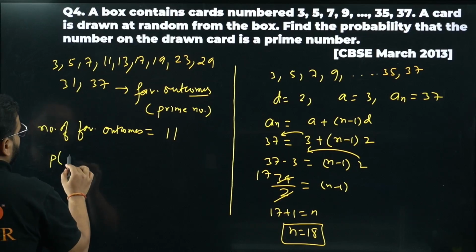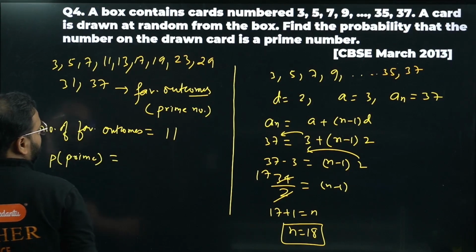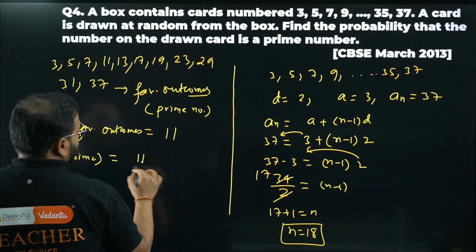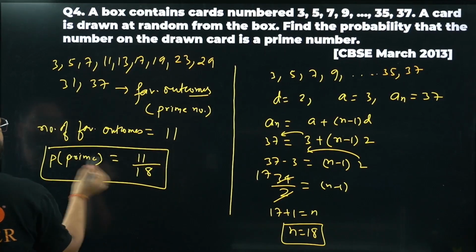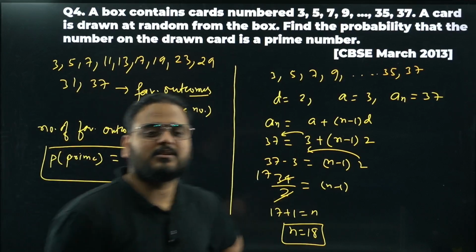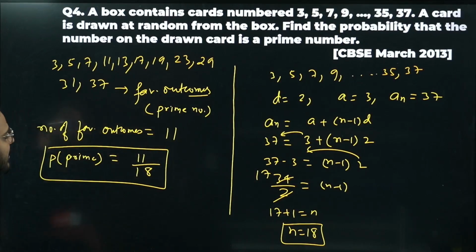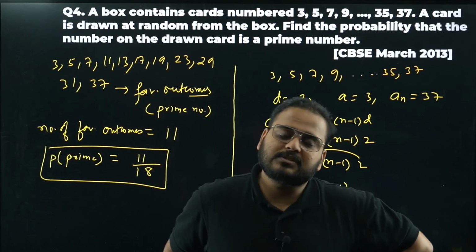What are we looking for? The probability of getting a prime number is going to be the number of favorable outcomes, which is 11, divided by the total number of outcomes, which is 18. So the answer is 11 by 18. I hope this is clear. A very good question asked in the CBSE March 2013 paper. I hope this is clear.